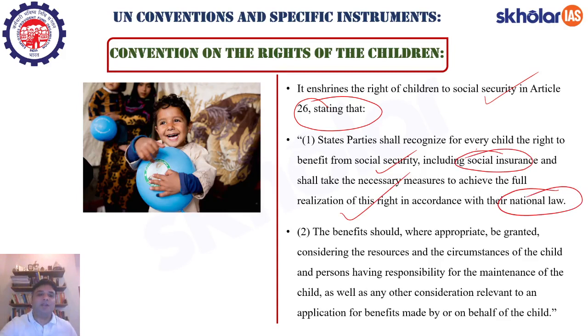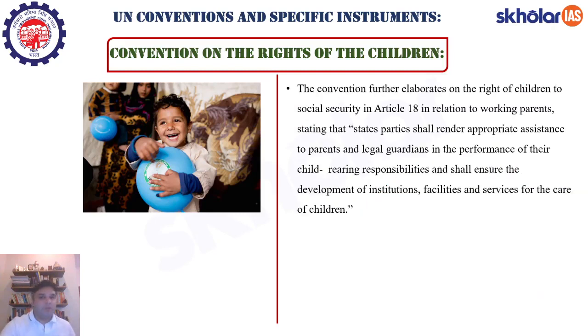So, children should be at the center stage of any social security measure in a country, right? And the benefits should, where appropriate, be granted considering the resources and circumstances of the child and persons having responsibility for the maintenance of the child, as well as any other consideration relevant to the application for benefits made by or on behalf of the child, thereby securing other needs of the child and also ensuring that children do not get left behind. Okay. So, the Convention on the Rights of the Children also elaborates on the right of children